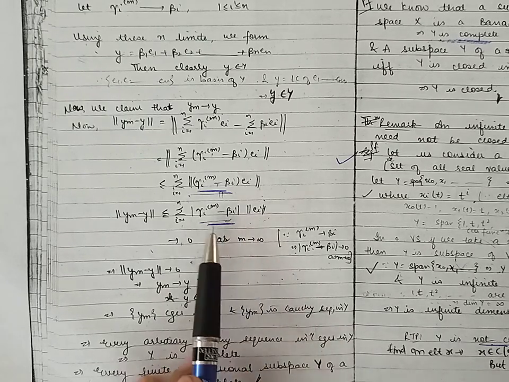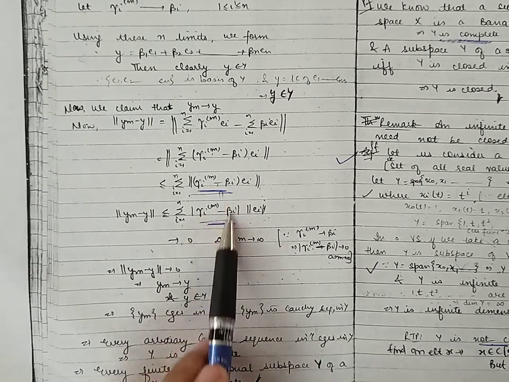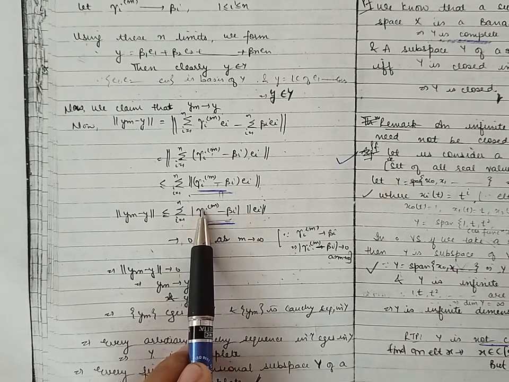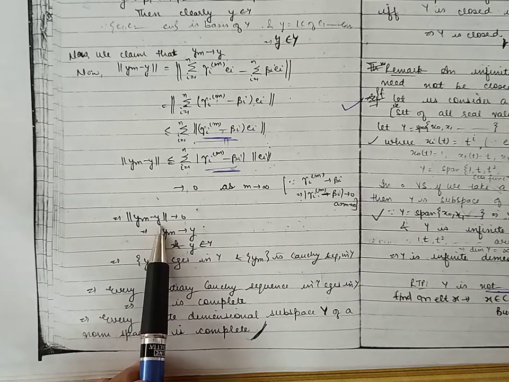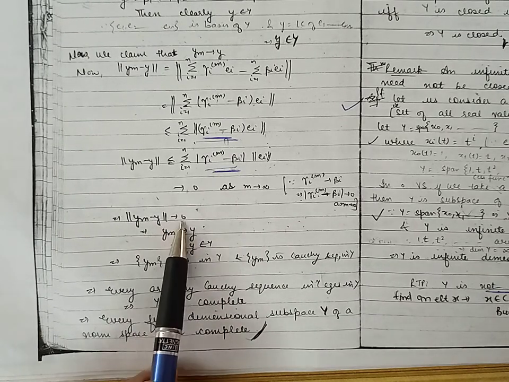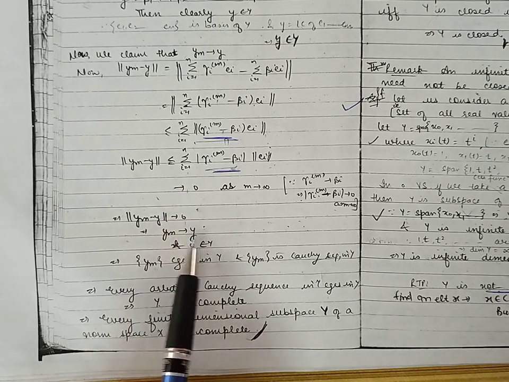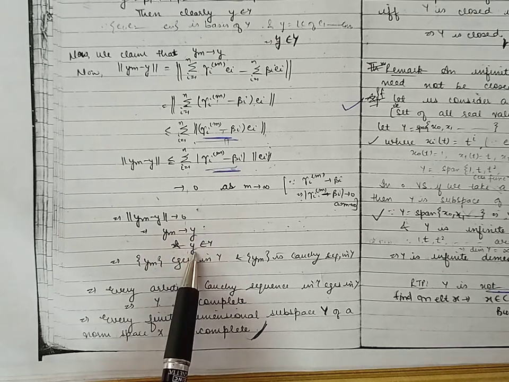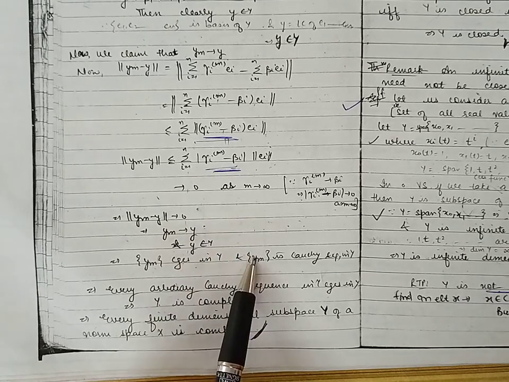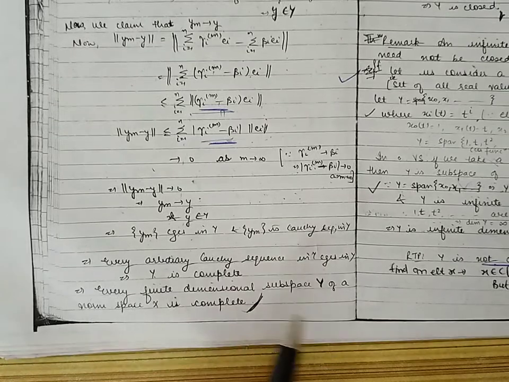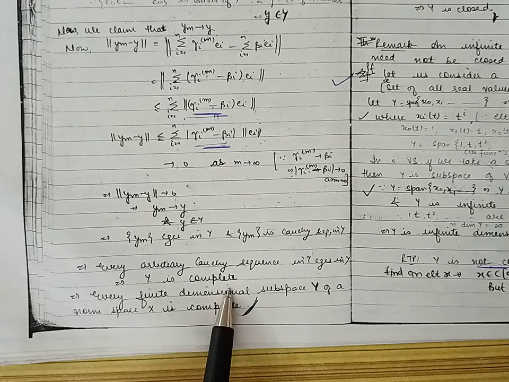Now because the sequence gamma im converges to beta i, this will approach 0 as m approaches infinity. So we have obtained that the norm of ym minus y approaches 0 as m approaches infinity, and this proves that the sequence ym converges to y, and this y belongs to the subspace Y. Thus we have proved that every Cauchy sequence in Y is convergent in Y, and by definition this proves that Y is complete.